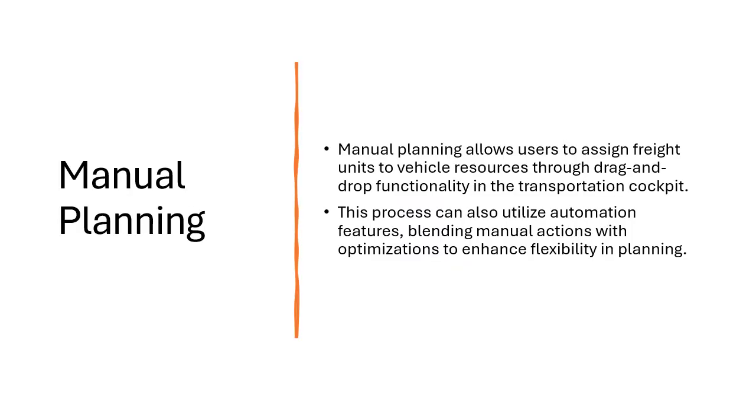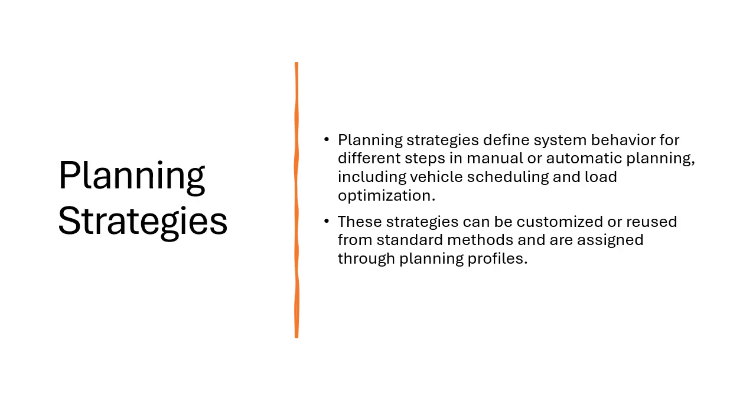And next is manual planning. So this involves creating and adjusting transportation plans interactively with the transportation cockpit. So this interface actually allows planners to manually assign resources, routes and schedules. And next is the planning strategy. So this actually defines how steps should be taken during manual and automatic planning. So these strategies actually involve methods for vehicle routing, scheduling, and load optimizing.